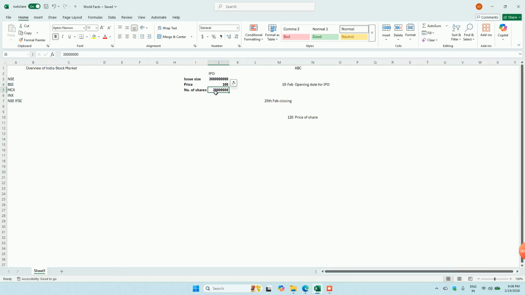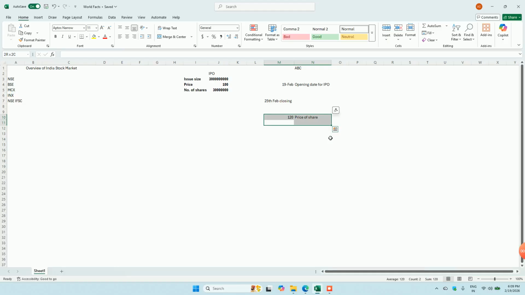Now these many shares are getting traded in the stock market. Now this is very important. This company will only share the quarterly result and any news coming in the market. So based on the quarterly result, the revenue, profit, future plans, and any news, and based on the buyers or sellers, the price may go up and down. If the buying demand is very high and the selling demand is very low, the price will go up in the market.